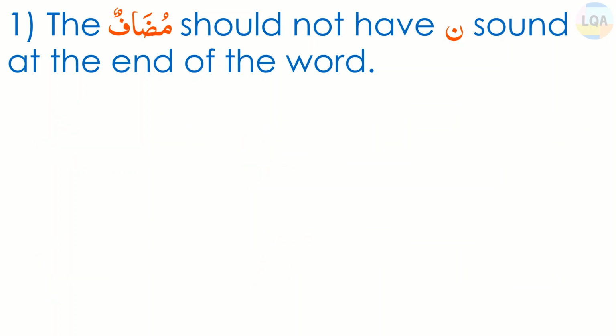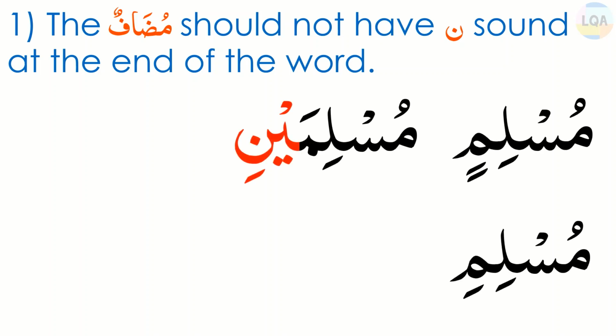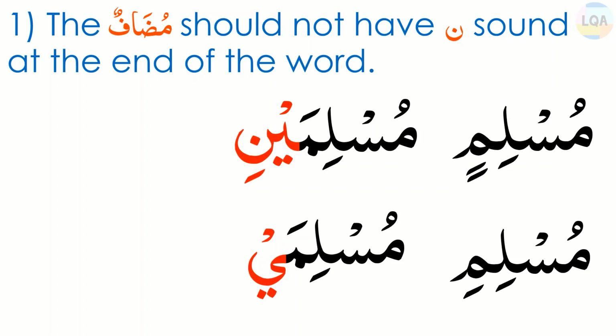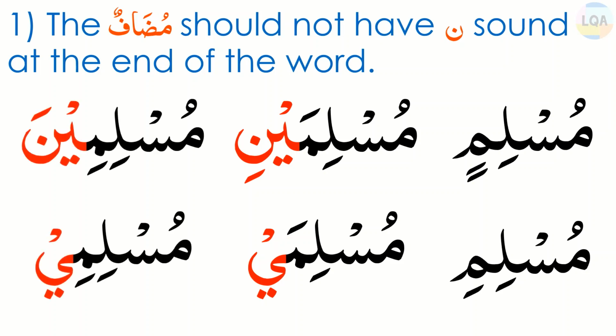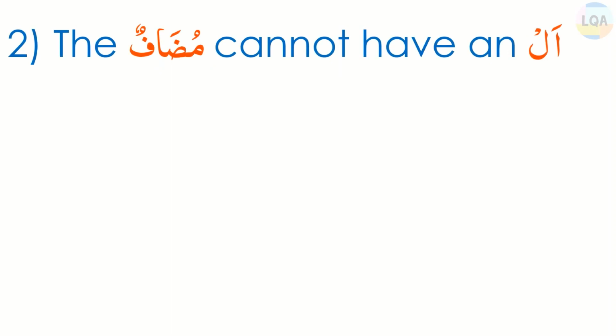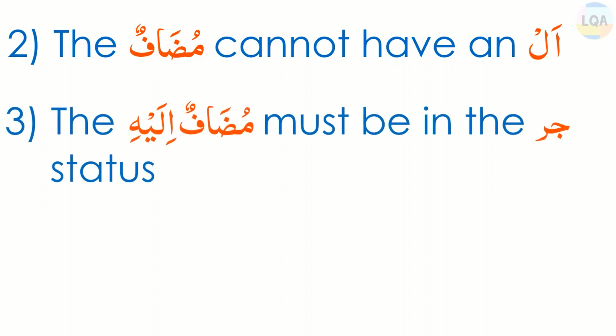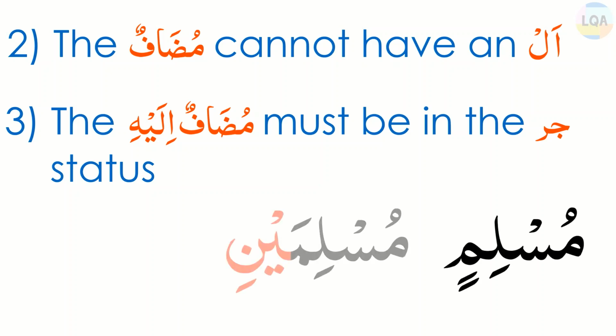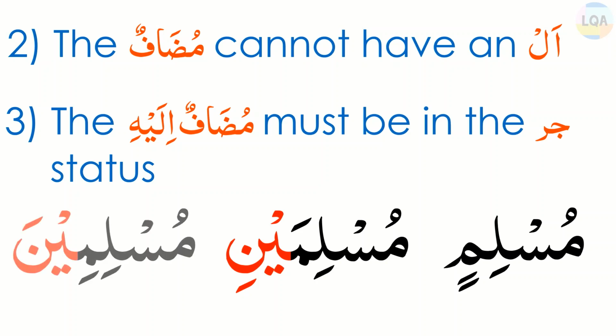Let's see examples of Jar status. Muslimin will become Muslimi. Muslimaini will become Muslimai. Muslimina will become Muslimi. The second grammatical condition of Mudaf wa Mudafun Ilaih is that the Mudaf cannot have an al, and the third condition is that the Mudafun Ilaih will be in jar status. So it would be Muslimin for singular, Muslimaini for dual, and Muslimina for plural.